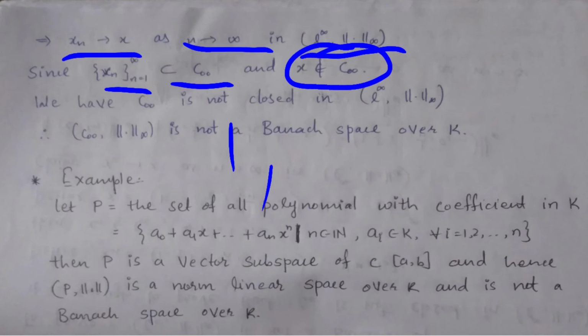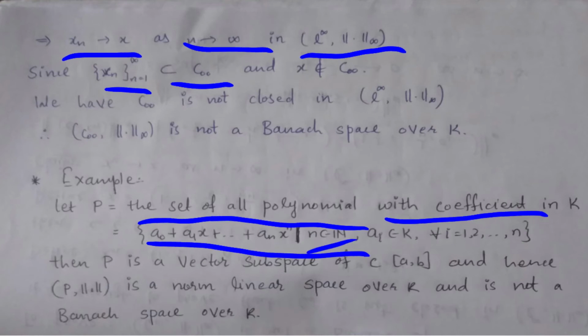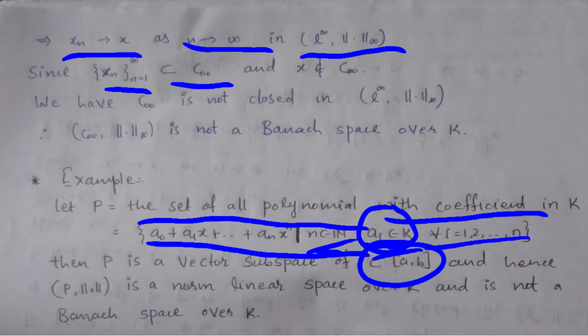Next example is: given set P is equal to the set of all polynomials with coefficients in K. So describe this set as A0 plus A1x plus and so on plus AN xn, where n is in N and all Ai are coefficients in the field K, and this is true for every i equal to 1 up to N. Then P is a vector subspace of the space C closed interval AB, and hence P with the sup norm is a normed linear space over K and is not a Banach space over K. So this is the second example which is not a Banach space.